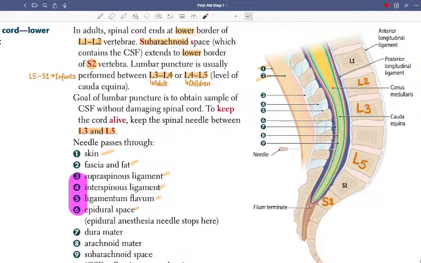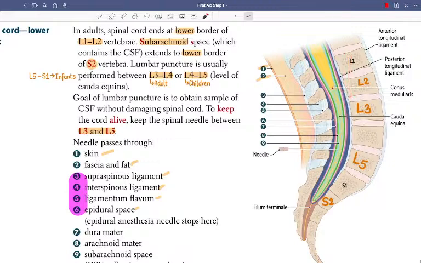In adults, we have the lower border of L1, L2. That is where the spinal cord is ending. Adults, L1, L2. Everyone is lower border, so lower border is common. But this is very important, L1, L2 in adults.